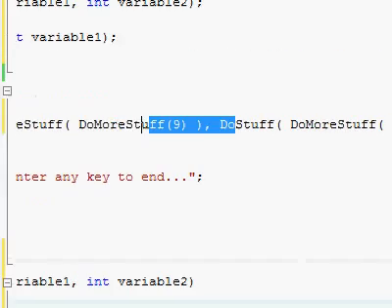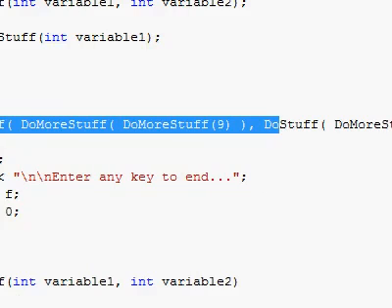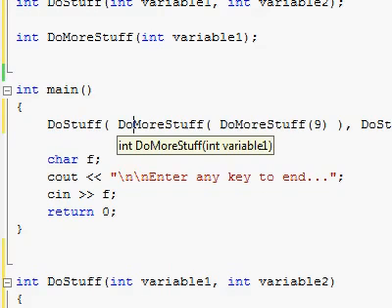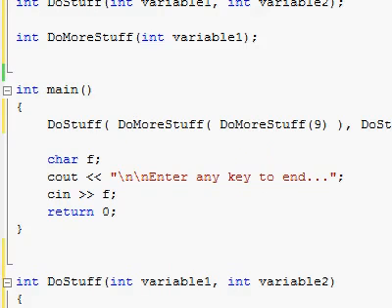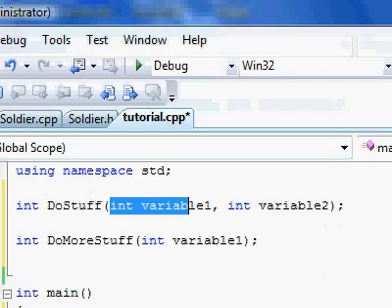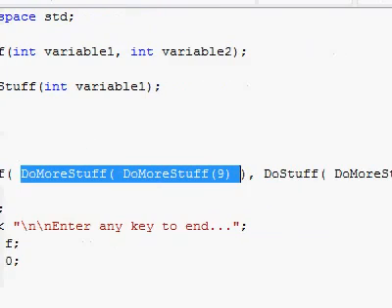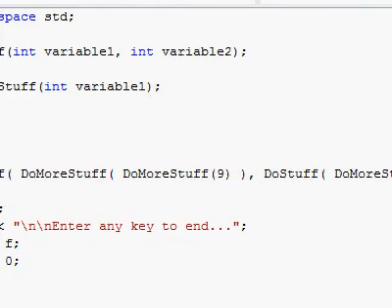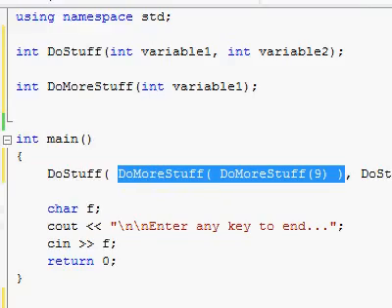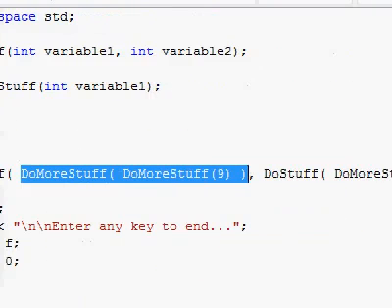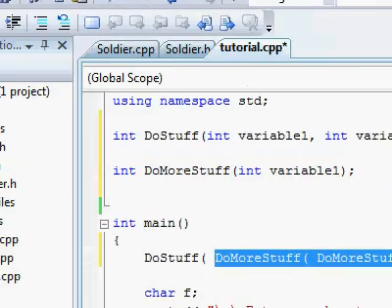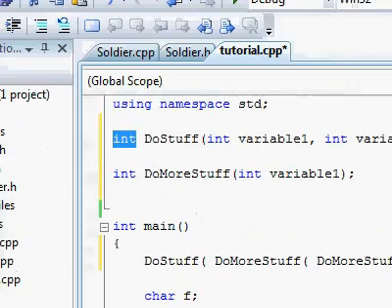So as you see, whatever evaluates as an expression can be passed into a function as a valid argument, provided that it matches the type. If I have to pass in an integer, I must have an expression which evaluates as an integer. I can't use a function over here which returns void or char or some other type. It can be a function or any expression which returns an integer, because that's what I promised that I would pass